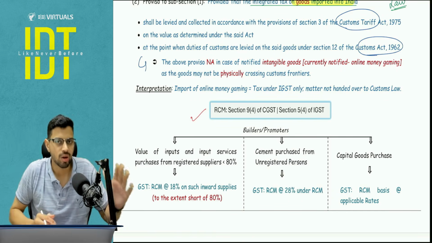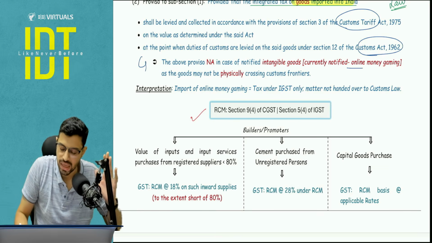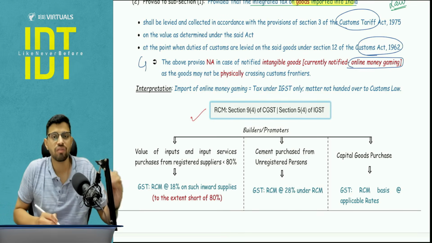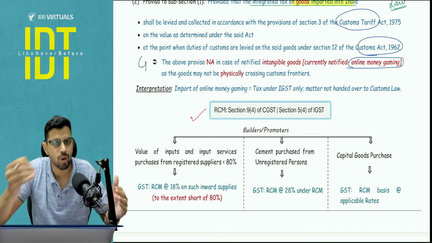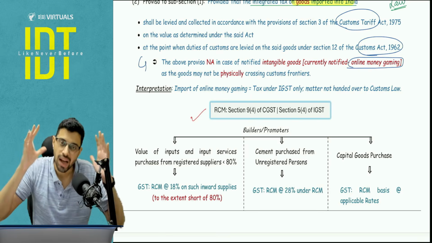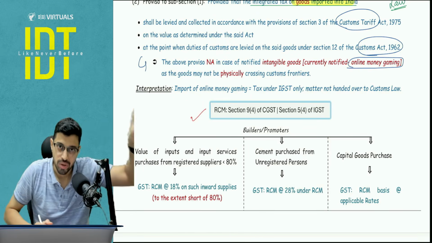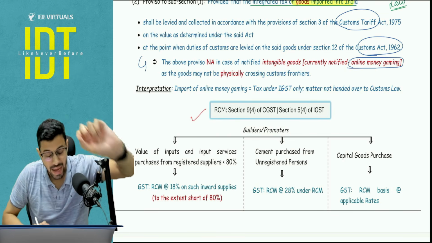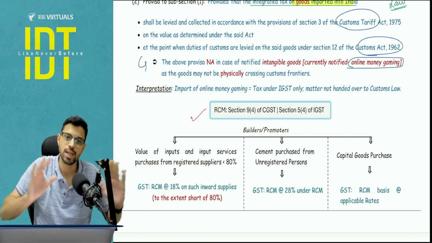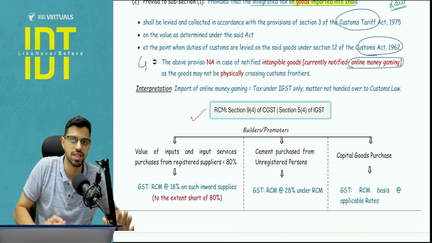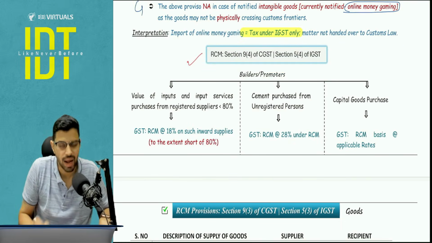But this proviso is not applicable on notified intangible goods, that is currently the online money gaming. Currently the notified good is online money gaming. Now why so? Because online money gaming is not going to be physically crossing the custom frontiers of India, hence the taxation aspect of online money gaming, which is a good, because every actionable claim is a good. You remember the goods definition. That's the reason that on this particular aspect, on the online money gaming, the power to tax has been retained in the GST law. It is not handed over to the customs law. Okay, so here the taxation is going to be under IGST law only.